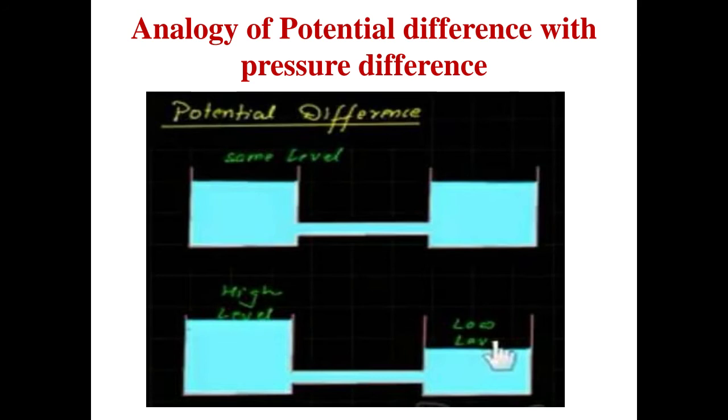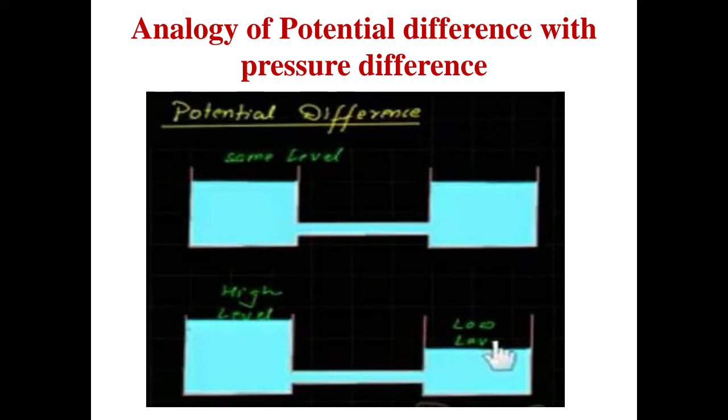No, it doesn't happen. Okay, now in another case, here is water at a high level and here is water at a low level. Now in this case, does the flow of water take place? Yes. And in which direction? It will move from high level to low level, and it will move till the level of water becomes the same in both tanks. As soon as both water levels are the same, the flow of water will stop.